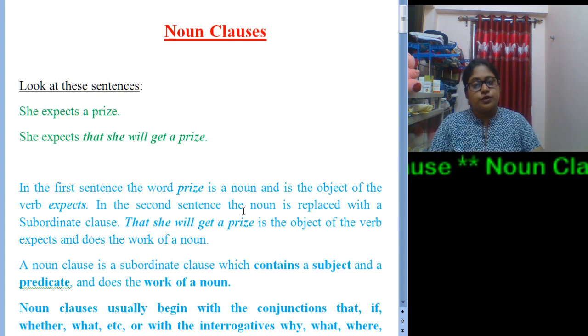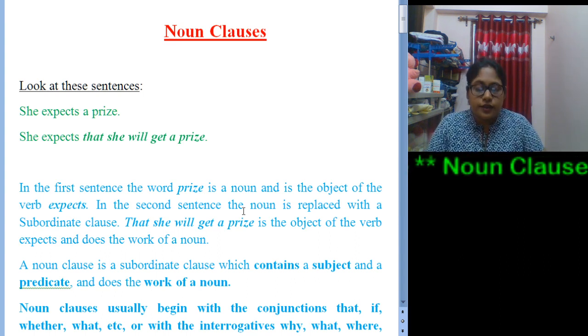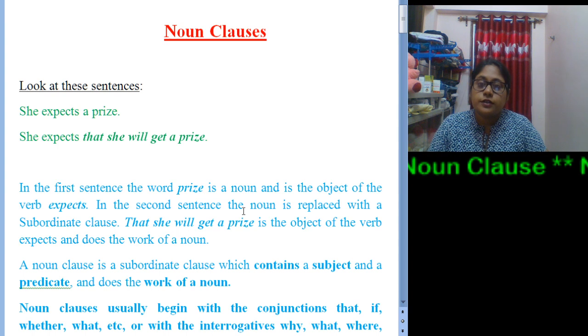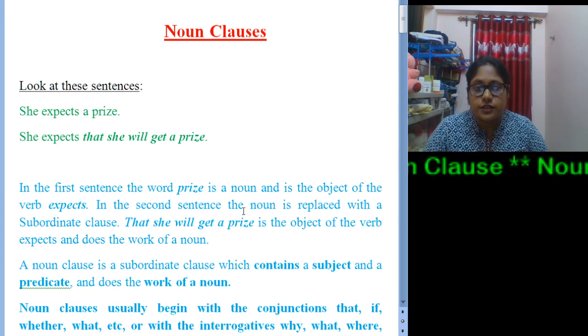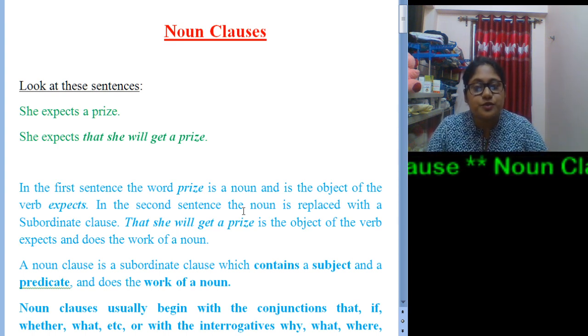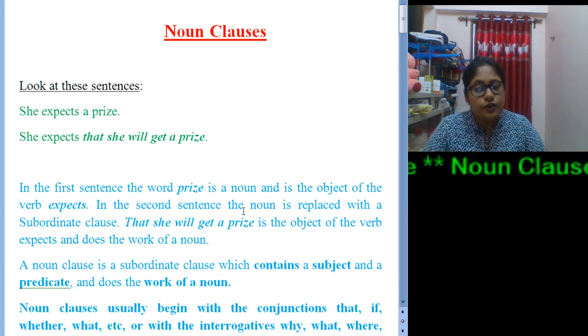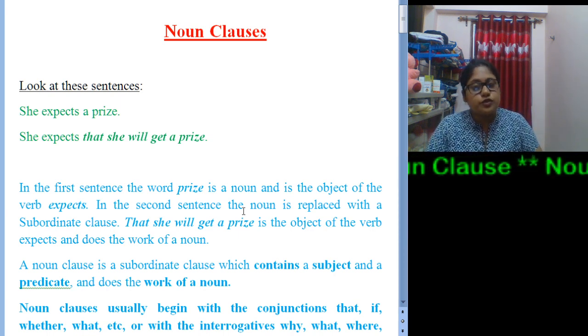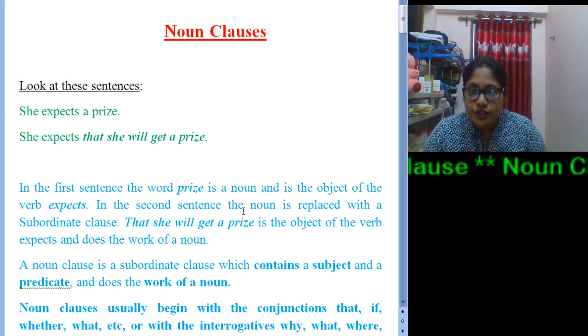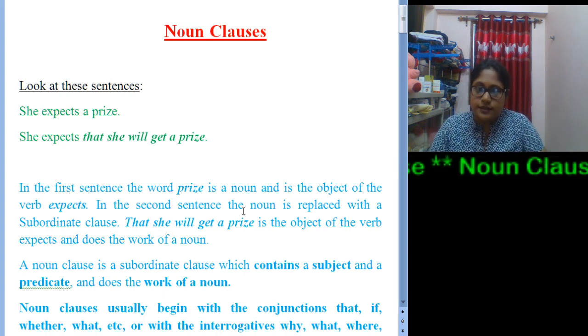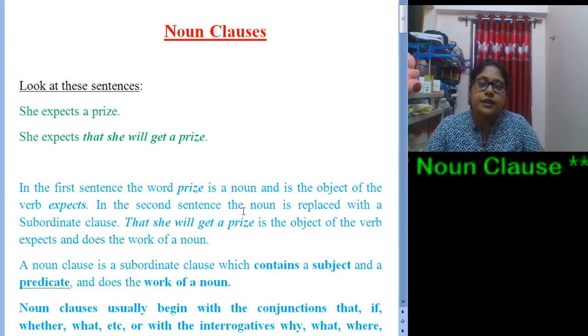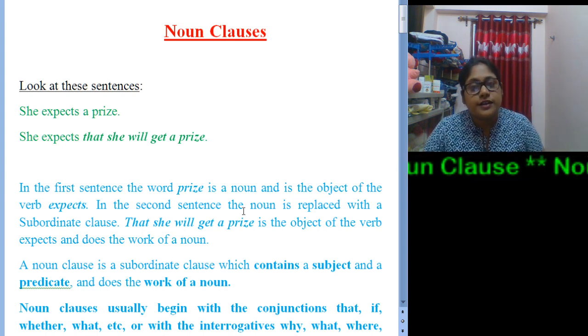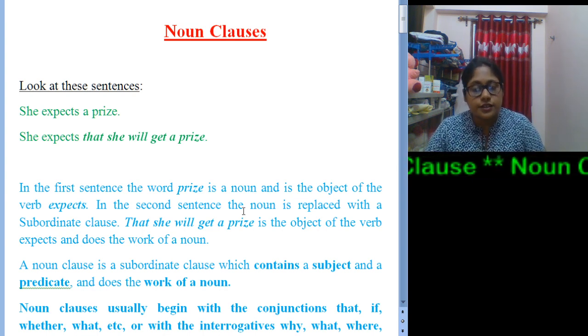So we were in the classification, or in the types, of clauses. In our previous class we came to know about the types of clauses, that is main clause and subordinate clause. We came to know about their formation and some details. Now today we will come to know about the types of subordinate clauses.